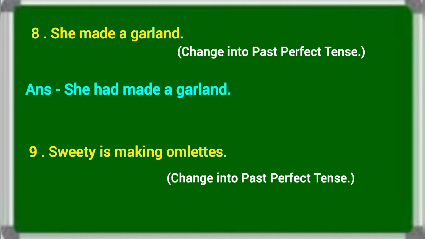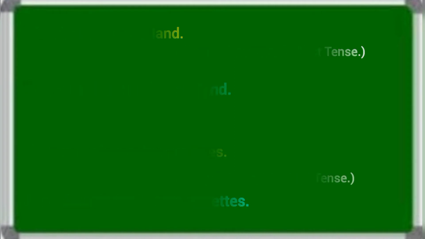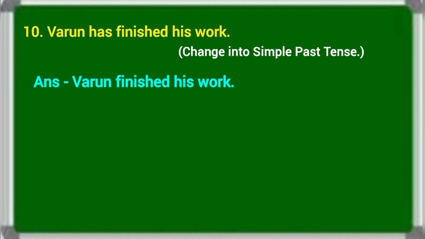In past perfect, had plus V3. So the answer is Sweetie had made omelets. Next sentence, Varun has finished his work. Change into simple past. In simple past, V2 is taken. So the answer is Varun finished his work.